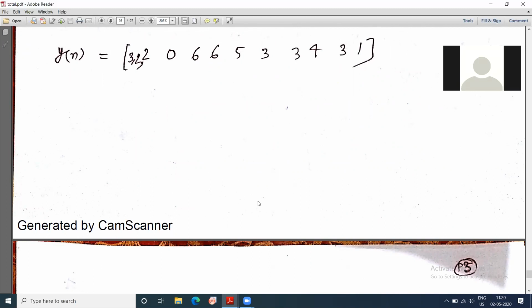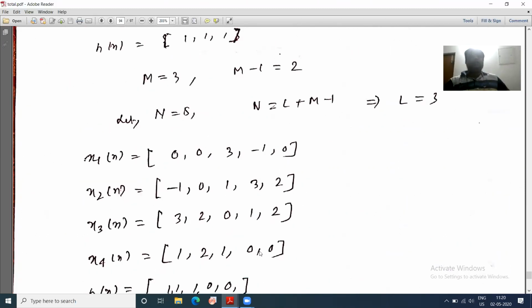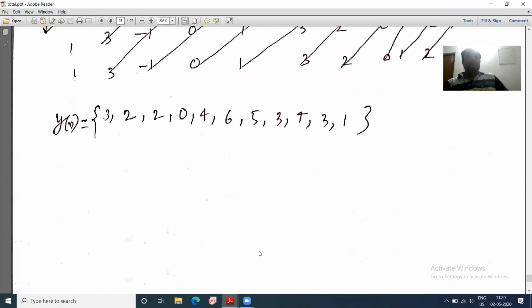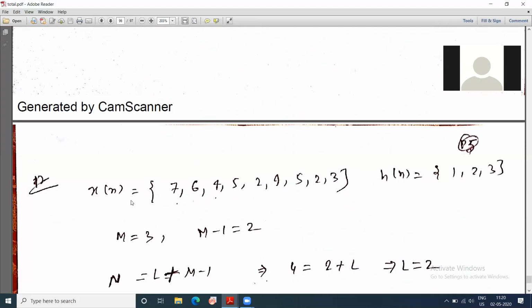All right. Now I will give you one more example. Then I will complete this. So one more example, suppose this is x of n, h of n equal to this. But this example, what is the other point? Now this example, I think today I am having 3 minutes. So this example is also a very important thing. Okay, let us look into that first if I can complete.